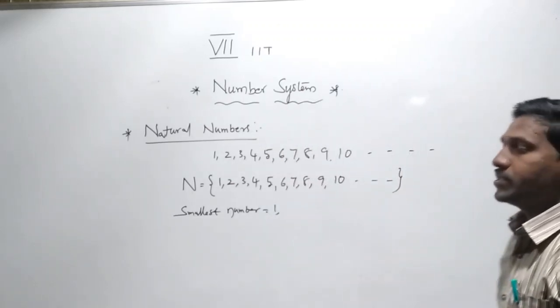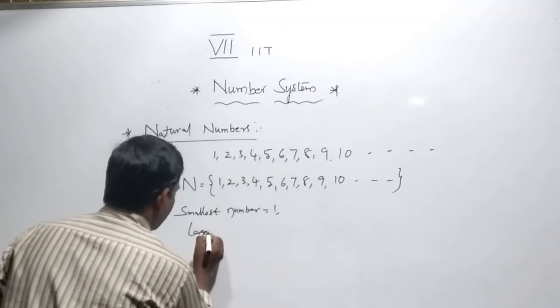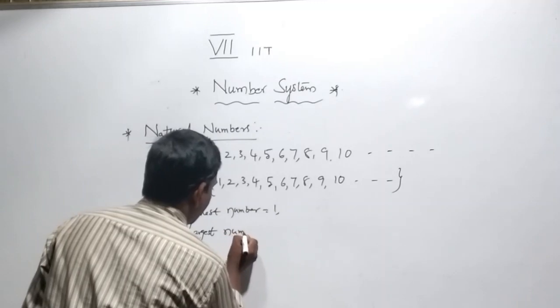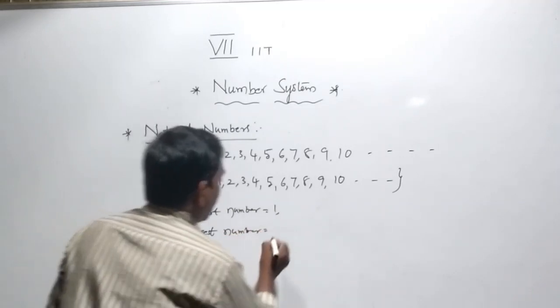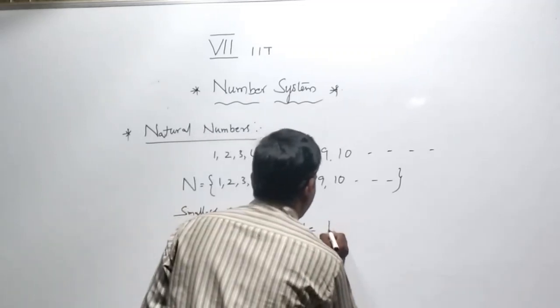And the largest number cannot be determined.